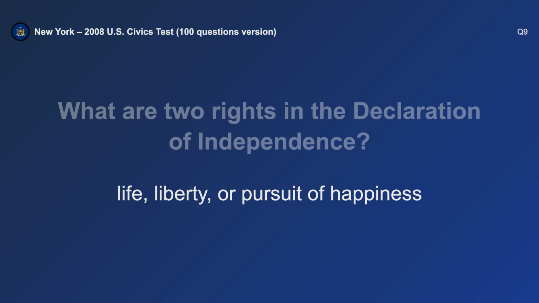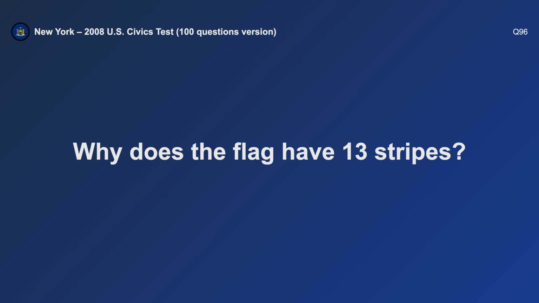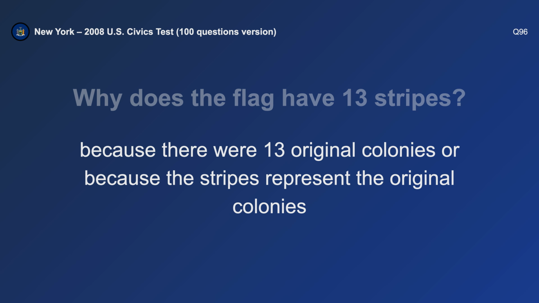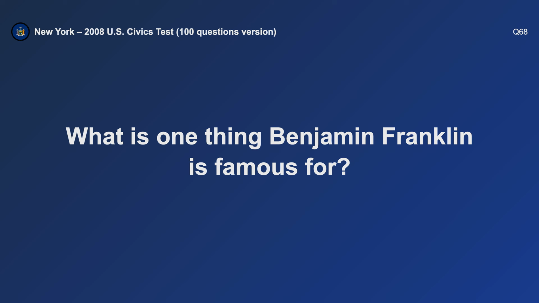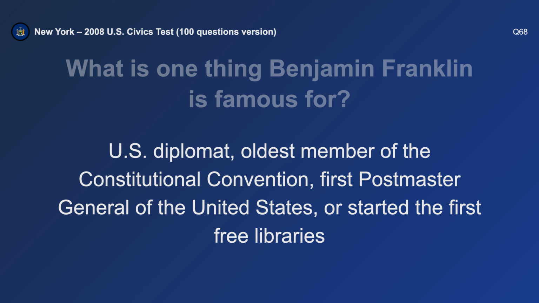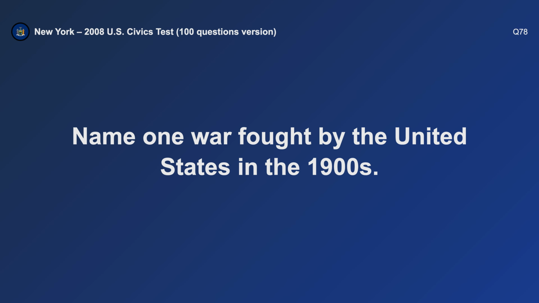Life and liberty. Why does the flag have 13 stripes? Because there were 13 original colonies. What is one thing Benjamin Franklin is famous for? U.S. diplomat. Name one war fought by the United States in the 1900s.